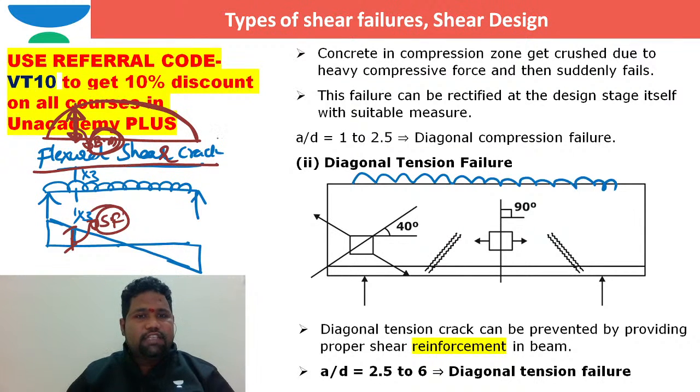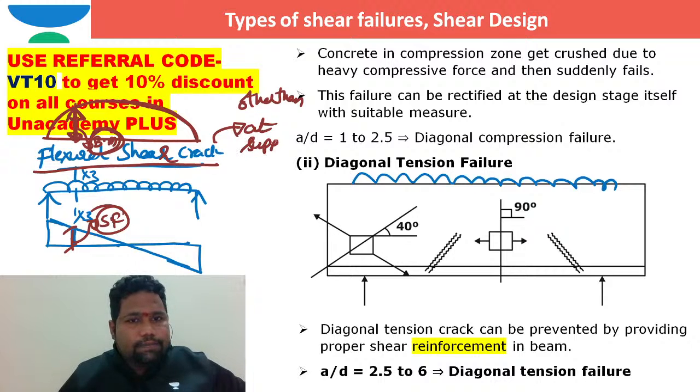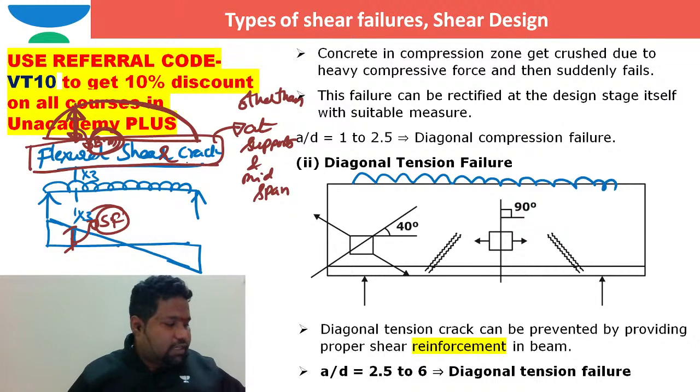You can see these flexural shear cracks at quarter spans, other than at supports and other than at mid span. These are bending dominated shear cracks.